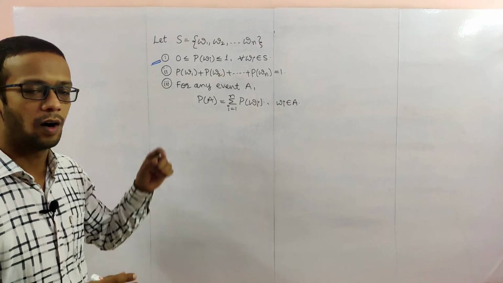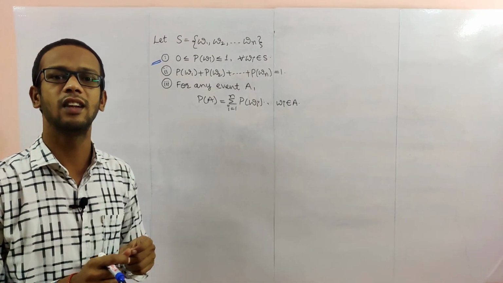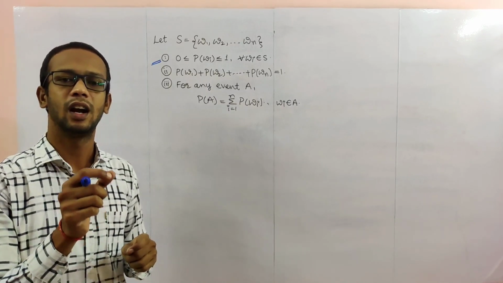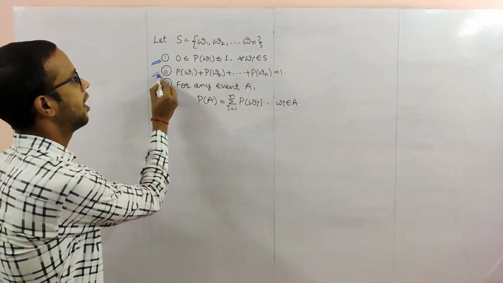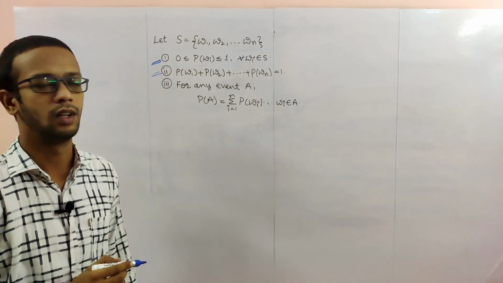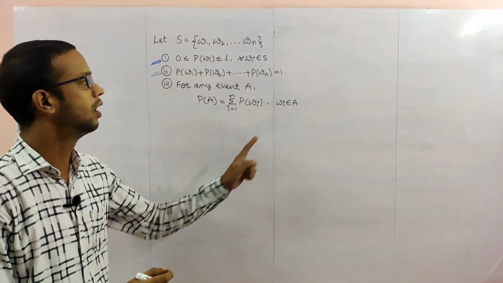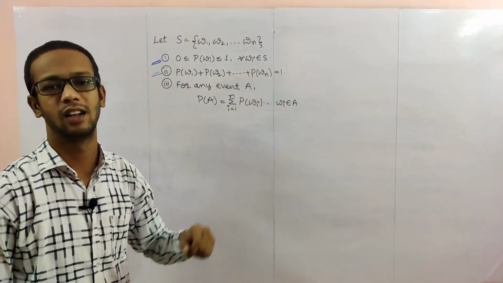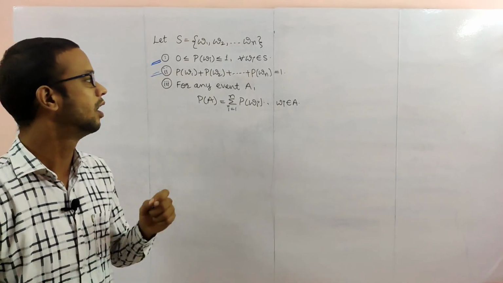The first point is that probability compulsorily lies between 0 and 1. Next, the sum of all probabilities of outcomes, if you add each outcome's probability, will compulsorily give the answer 1.